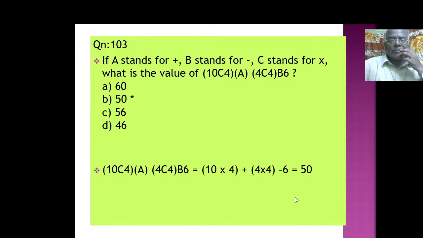That is equal to 50. That is 40 plus 16 is 56, 56 minus 6 is 50. So you have to apply the symbol there. A stands for plus, so just put that symbol. Then you can easily find out what it is. That is what we have done here.